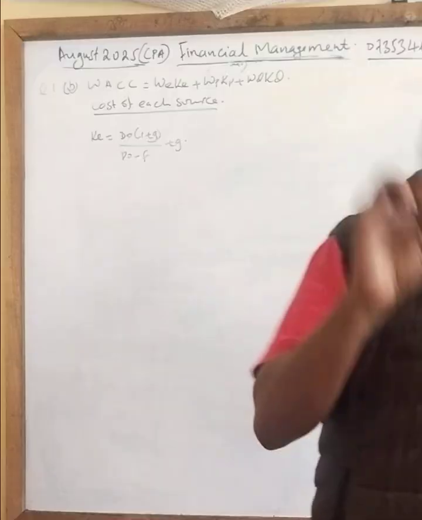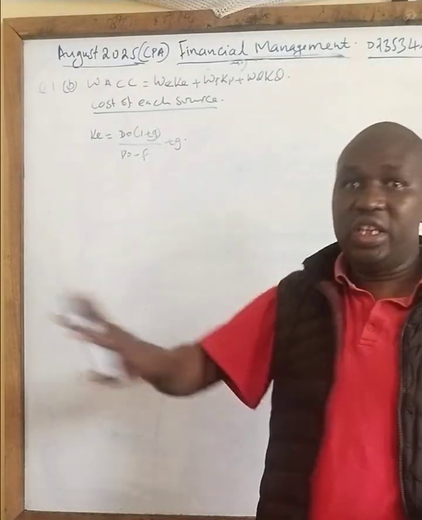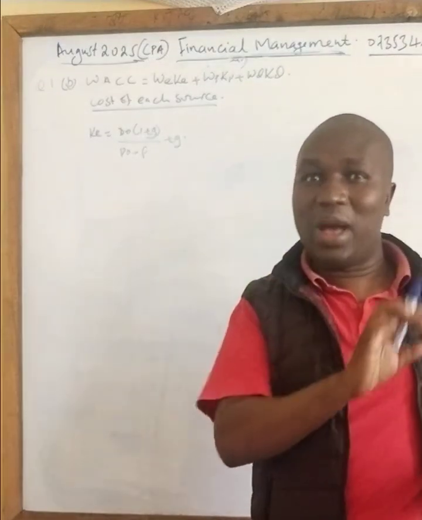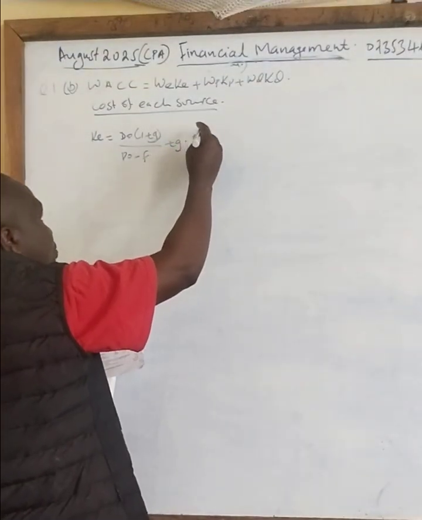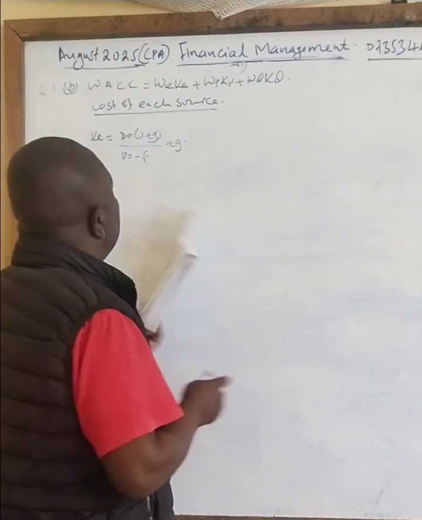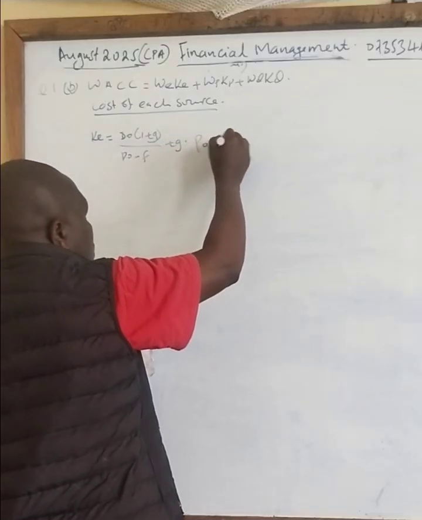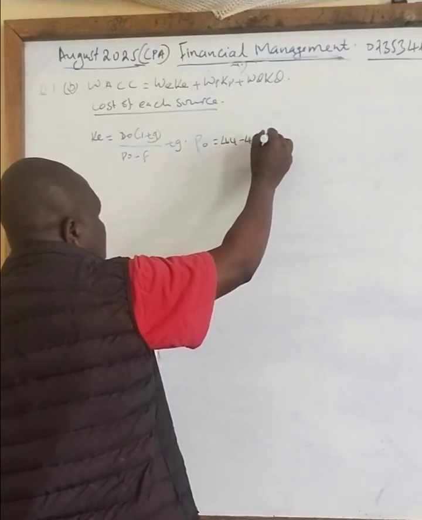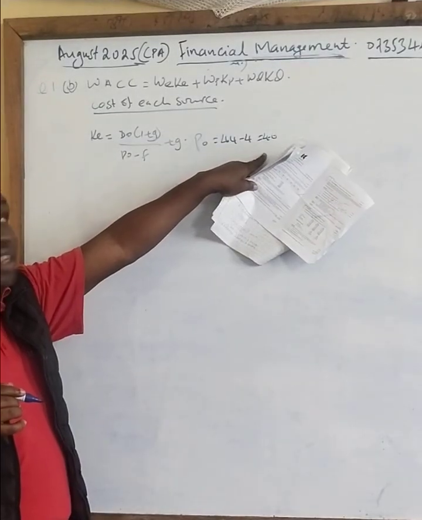And because you want the correct market price of the shares here, we have to remove the dividends from the total so that you get the accurate market price. So in this case now, P0 is equal to 44 minus 4, which will give you 40. So the correct market price is 40 shillings, not 44. You get that, class?